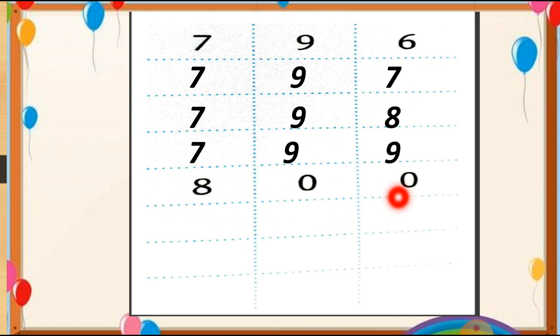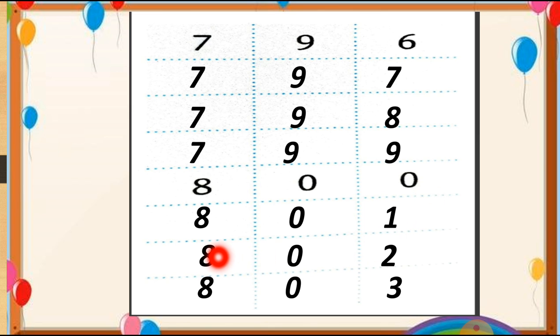Now after 800 we start with 801. So how do we write 801? We write the number 1 at the ones column. You can see this number 1 is at the ones place, the tens column is empty, and the hundreds place is 8. So we read this number as 801. After it, number 2 will come. So we write the next number as 802. After 2, number 3 will come. So we write 803.